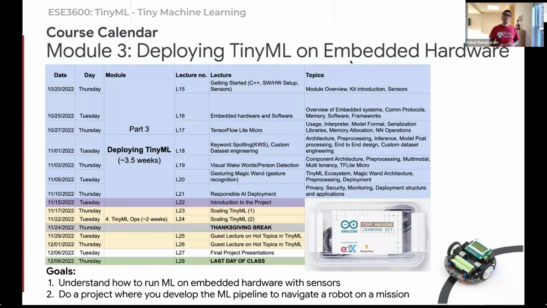What this course is not is about theory. It is a hands-on applied machine learning course where you build applications. We'll have a special course kit for you, like the one I have over here, that comes with a bunch of sensors and a microcontroller. Using this, you can do all your coding assignments. The course will ultimately culminate in a course project where you'll demonstrate all that you've learned by navigating a cool robot.